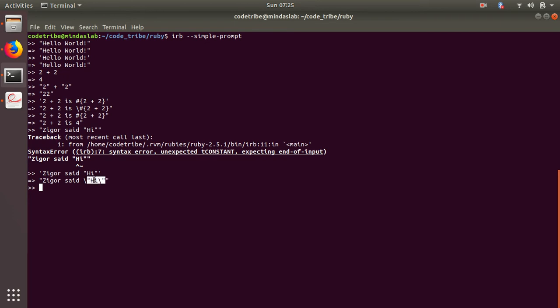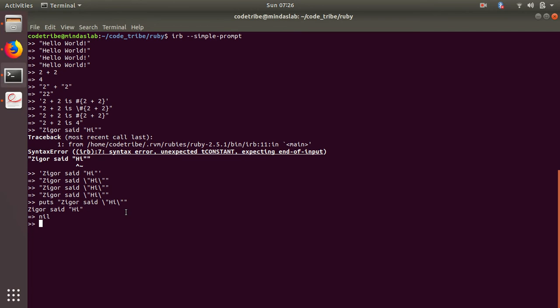Let's copy this. Ruby is giving a hint on how to put double quotes inside double quotes. So let me put it. But if I print it, that is using puts, now look how good it looks. Zygo said "hi", and this hi is in double quotes. There is a difference between just pressing enter and getting all these slashes, and using puts. Don't worry about it; just think that puts removes these outer quotes and so on.